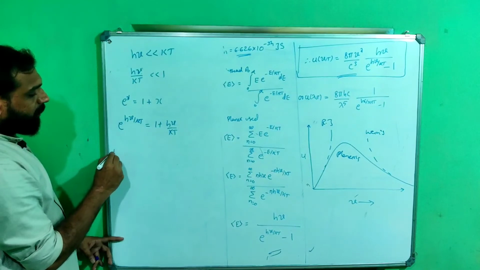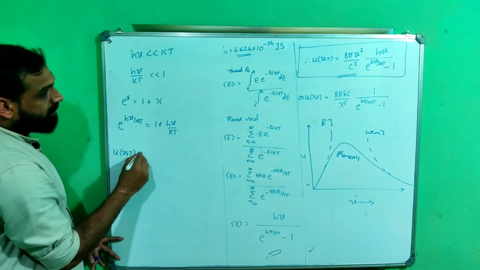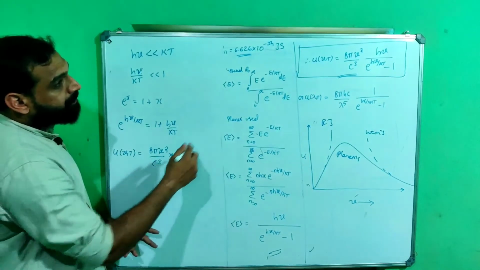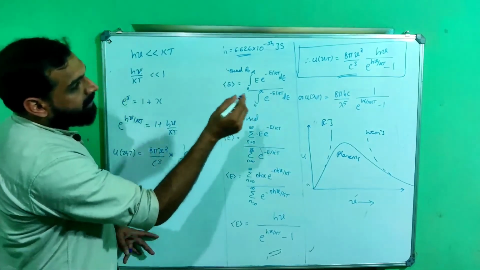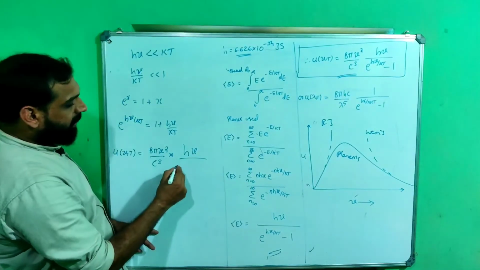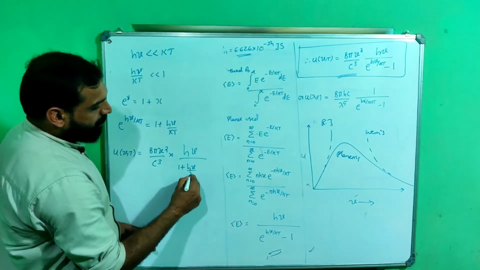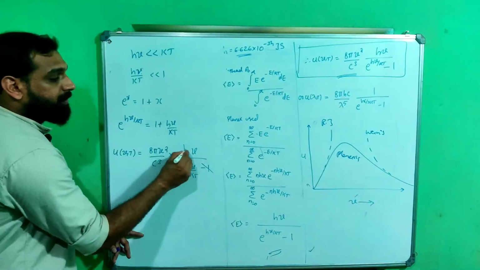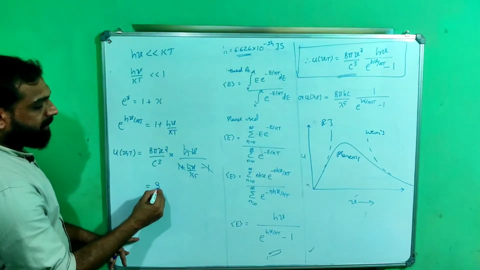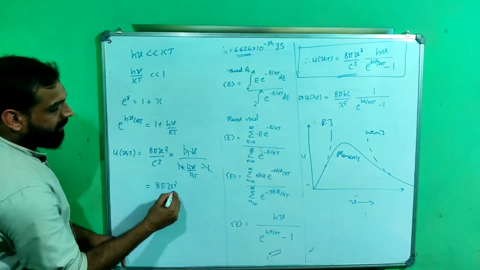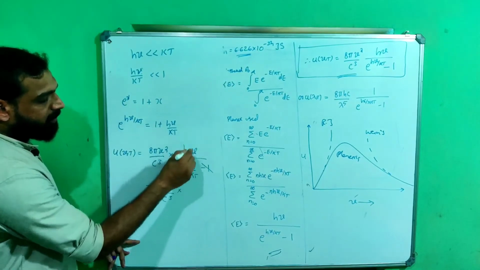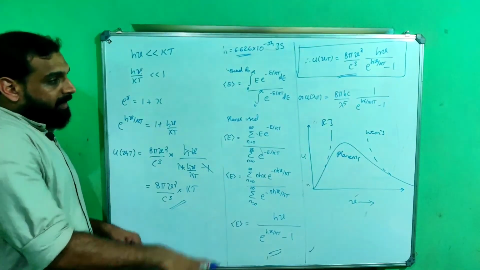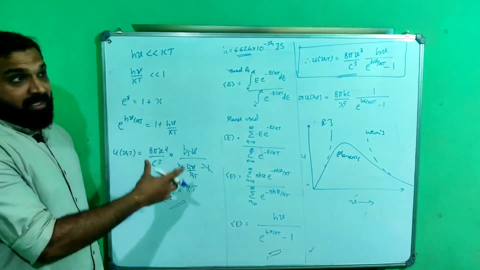Therefore, at low frequency, U(ν,T) is equal to 8πν² by c³ into hν by (1 plus hν/kT minus 1). The 1 and 1 cancel, hν and hν cancel, and what is left is 8πν² by c³ into kT. This is nothing but Rayleigh's formula, and this is how he obtained Rayleigh's formula.